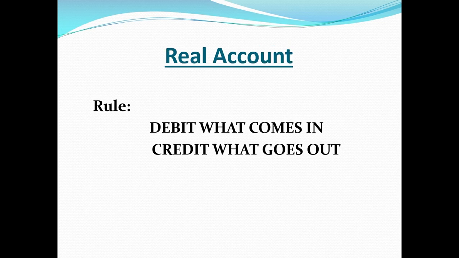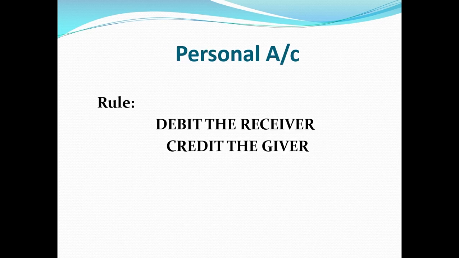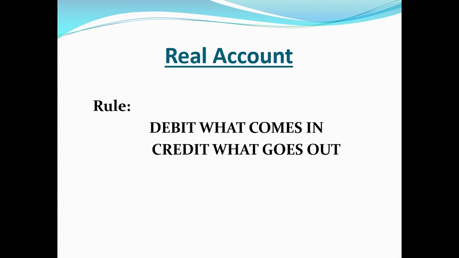So talking about the personal account again: if the person is a receiver, he would be debited. If a person is a giver, he would be credited. Talking about the real account.